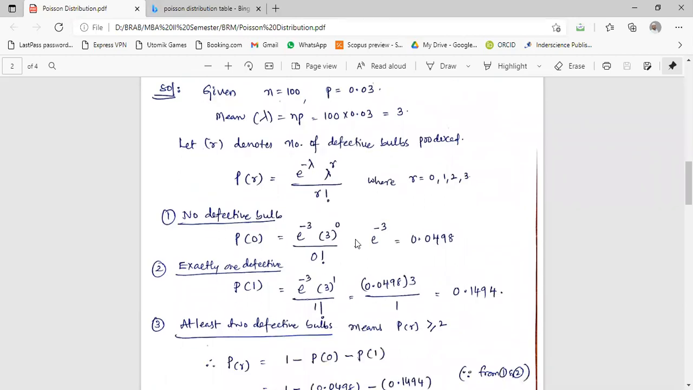Next, exactly one defective. Exactly one defective. Let me share this photo with you in the group, and you need to tell me the values. I'll share this photo in the WhatsApp group. You just observe that value in the table and let me know.